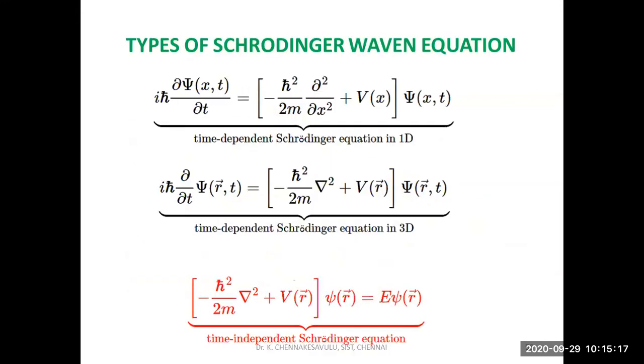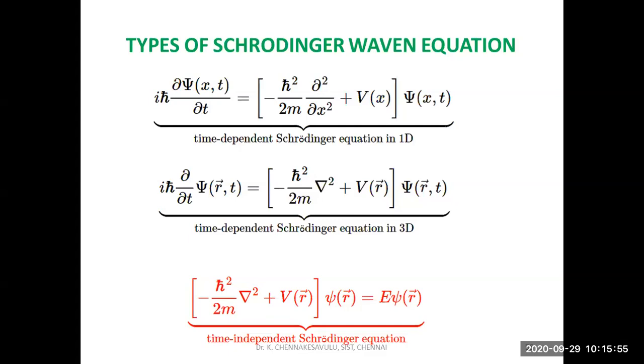If we come to the types of Schrodinger equation, we have 2 types of Schrodinger wave equations, that is time independent and time dependent. Just you see this dou, it is not a d. Dou tells us it is a partial differential equation. What is the difference between a partial differential equation and an ordinary differential equation? d by dx is an ordinary differential equation. Dou by dou x is a partial differential equation. Why do we have to use these 2 types?